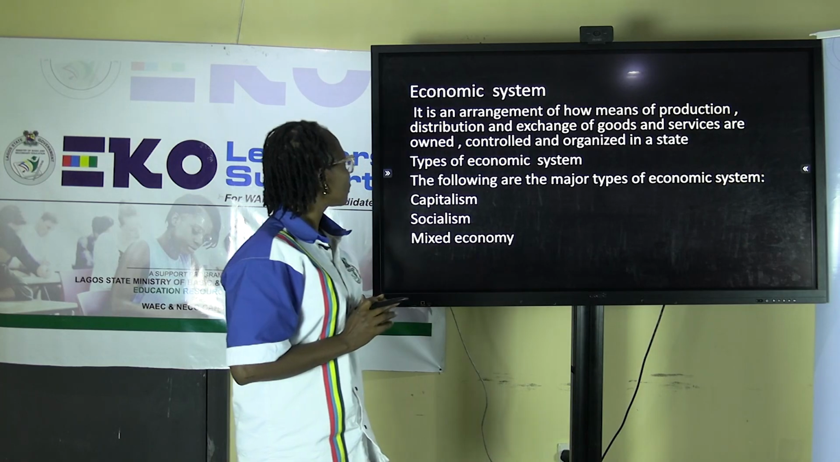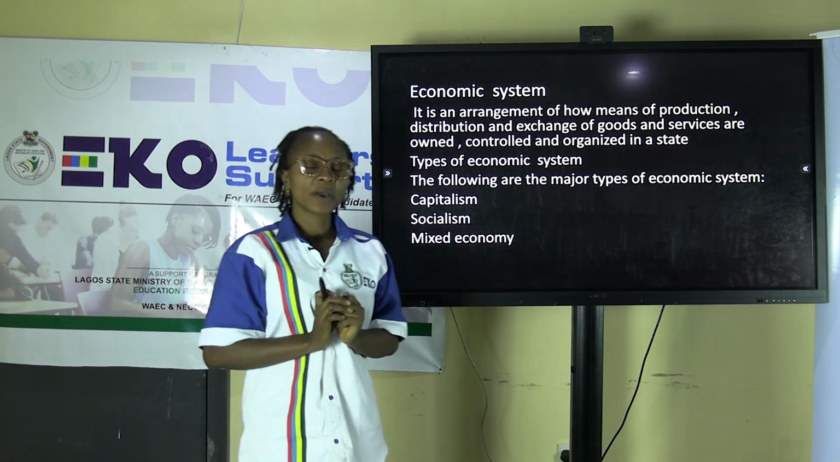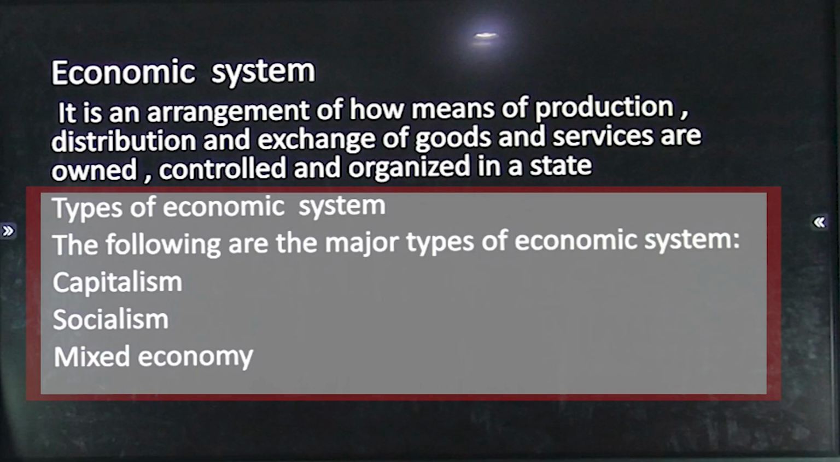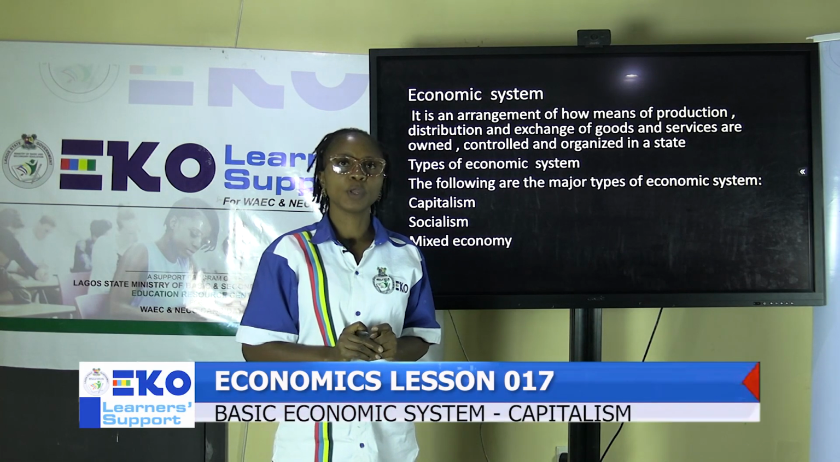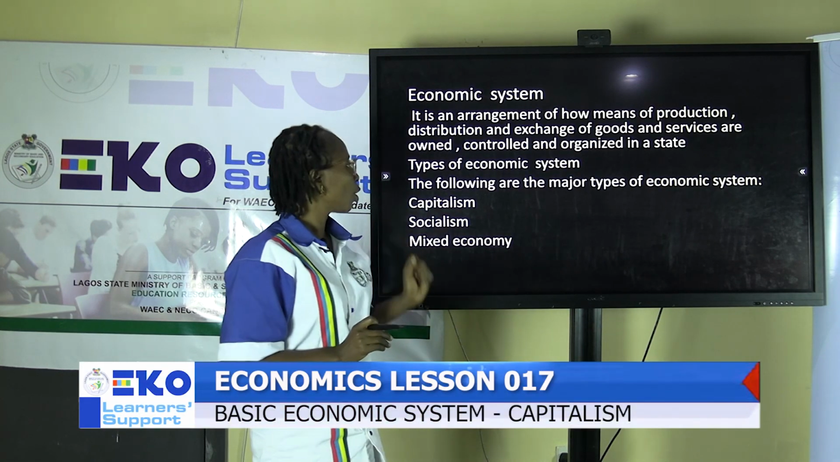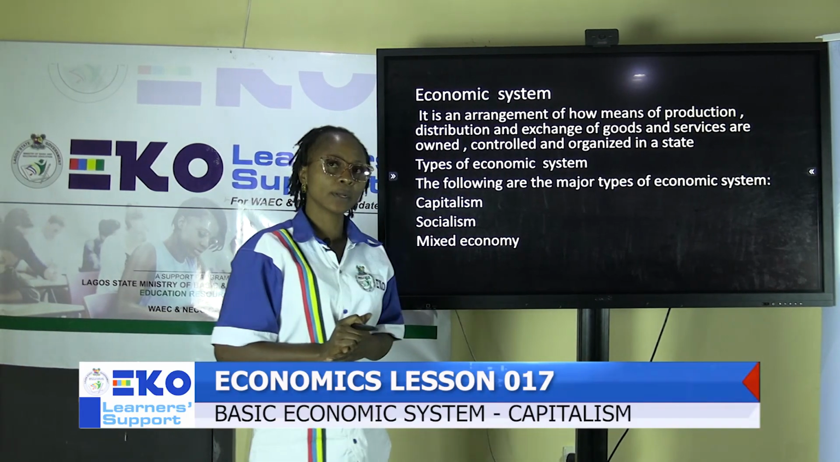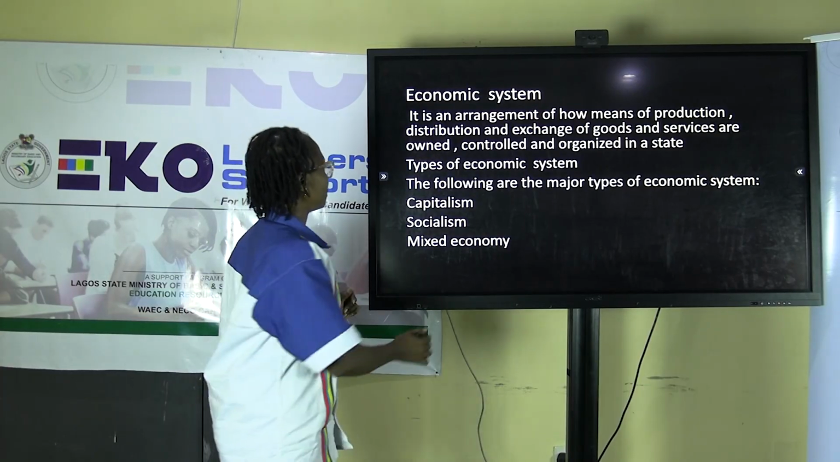And when we talk about types of economic system, we have different types of economic system. Majorly, we have three. Number one, we talk about socialism. Two, capitalism. Three, mixed economic system. So we're going to take you through these three types of economic system, one after the other. We're going to start with capitalism.